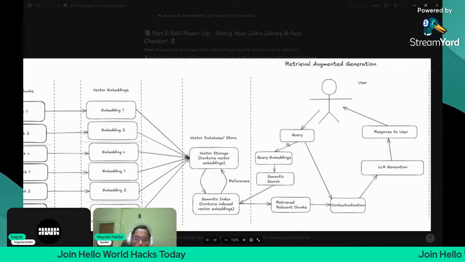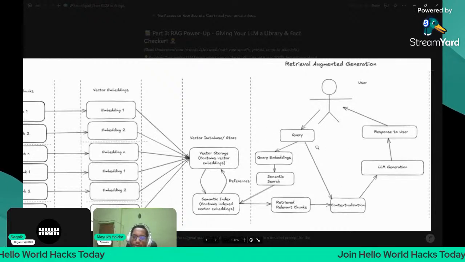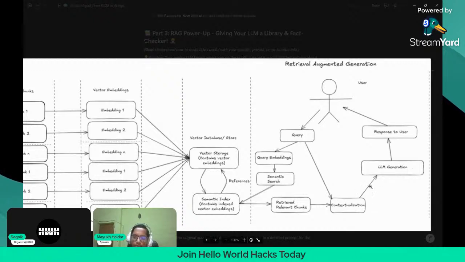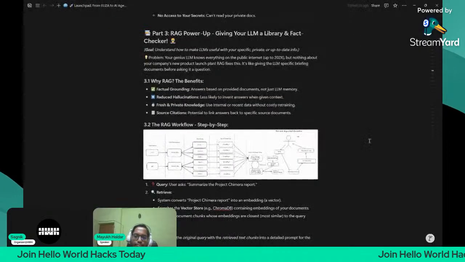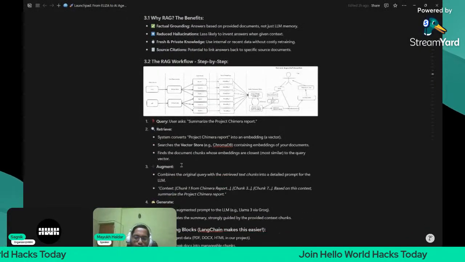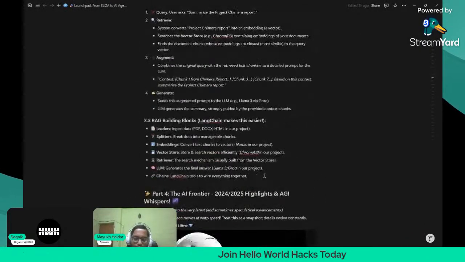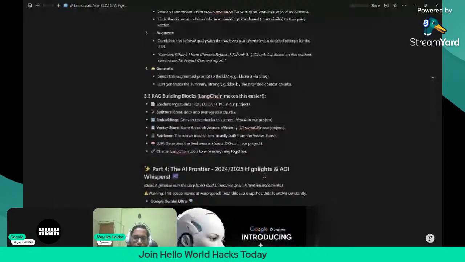They are then passed on to the query to augment it, to contextualize it, and after this contextualization takes place, they are passed to the LLM to generate the final response. So this is the RAG pipeline. Okay, so you can study this on your own because I've written it for you. I will share this notebook with you all.